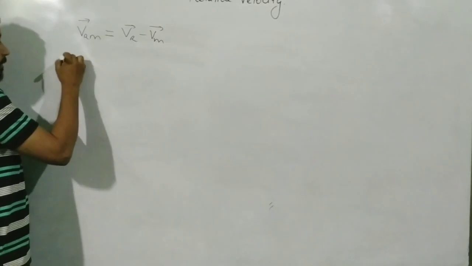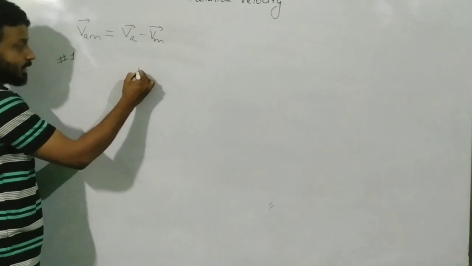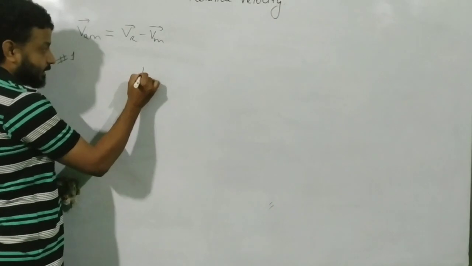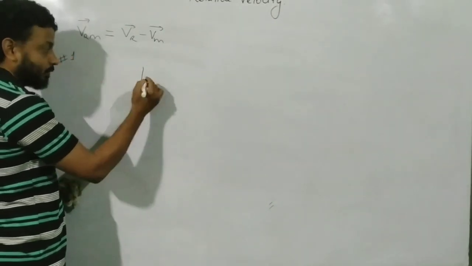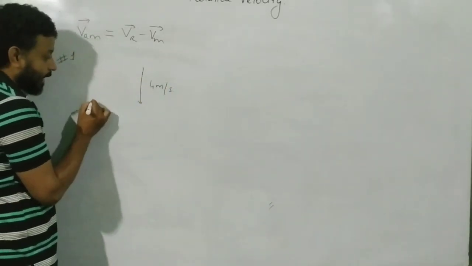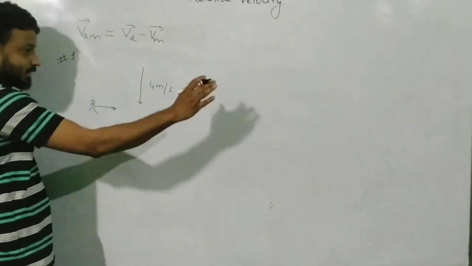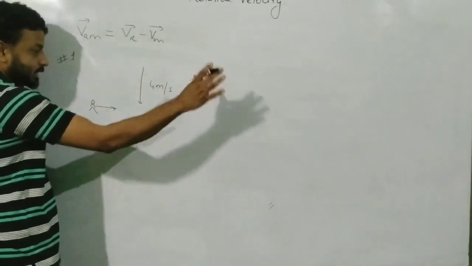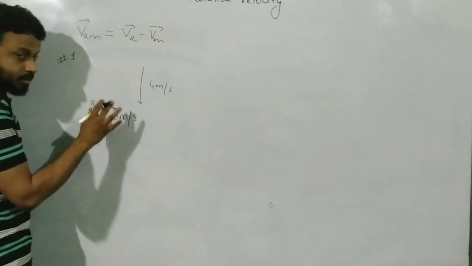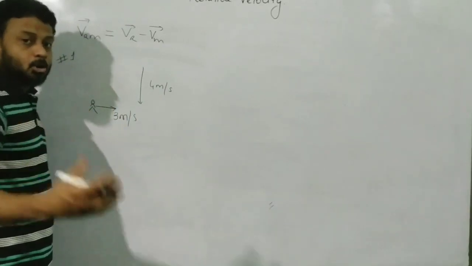Now, let us take example number 1. Say the question says that the rain is falling vertically down with a velocity of 4 meters per second, and there is a man who is walking towards, let us say, east. So the man is walking towards east with a velocity of 3 meters per second. I have started with the basic fundamental question, with velocities as seen by a ground observer or rest observer.